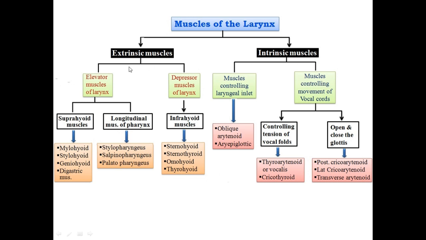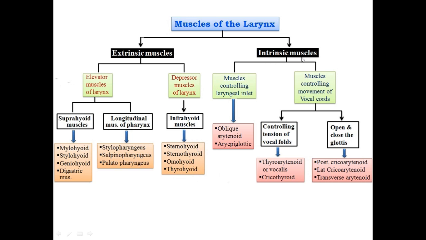The extrinsic muscles have two types of action on the larynx: elevation of the larynx caused by the suprahyoid muscles and longitudinal muscles of the pharynx, which are 3 in number, and depression of the larynx, which is the responsibility of the strap muscles located below the hyoid bone. These are 4 in number.